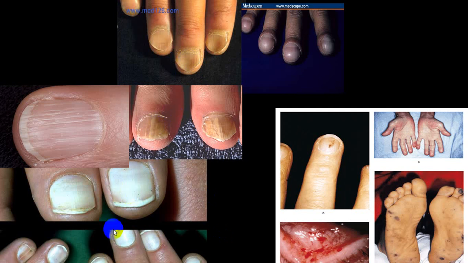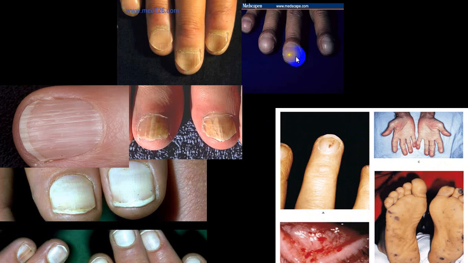This is pallor. These are white lines. These are splinter hemorrhages. These are Janeway's lesions. And when you get a tender point here, that is called Osler's node. This is subconjunctival hemorrhage. These are all four findings classical in a case of infective endocarditis.